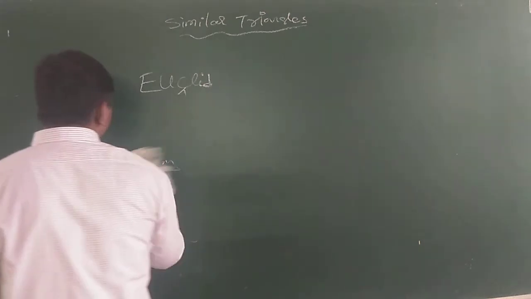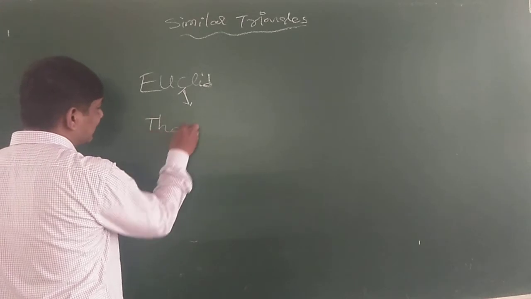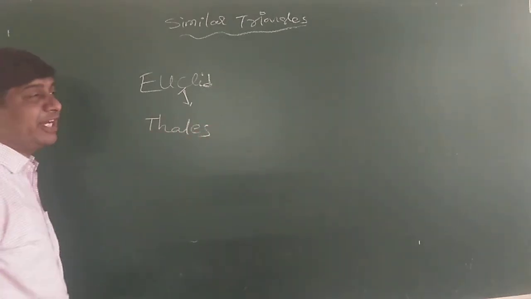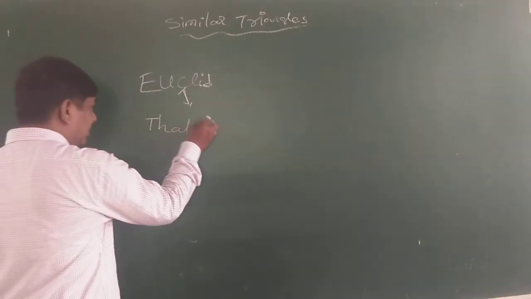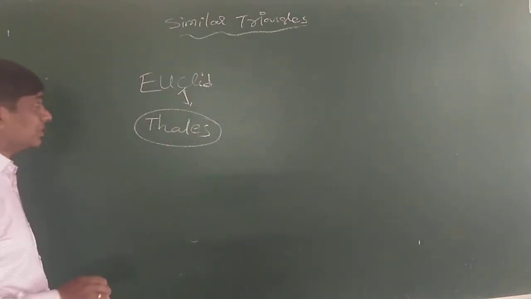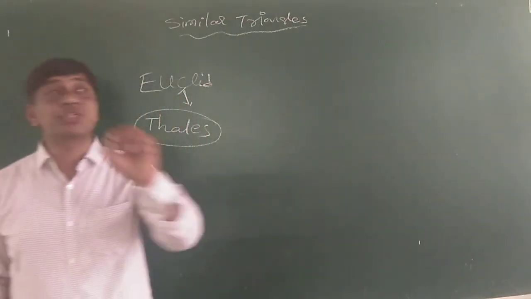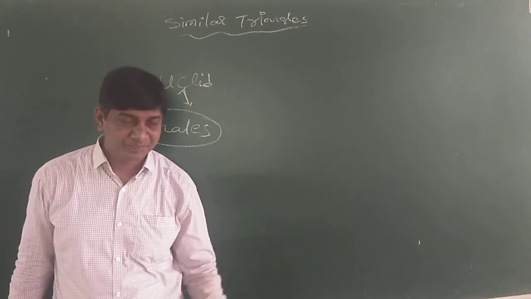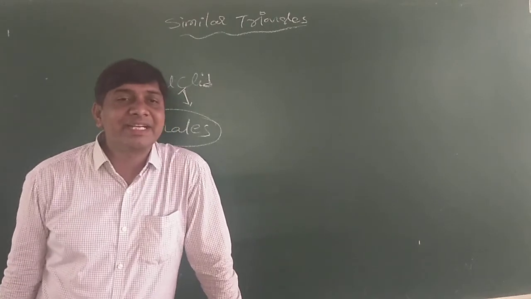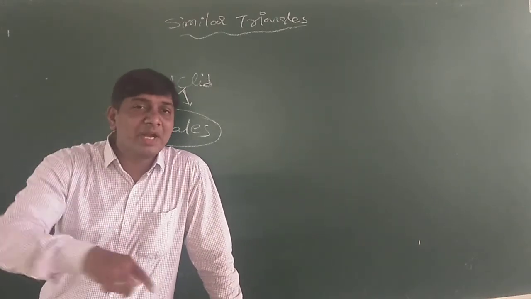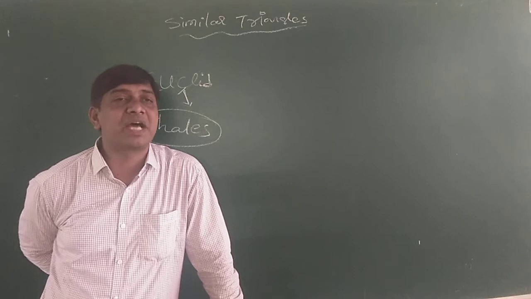Now, Euclid's student was Thales. Thales was the mathematician who was a student of Euclid. Now we discuss Thales. Thales was the first mathematician who used similar figures in geometry, and he gave one statement and proved it, which is called the basic proportionality theorem.